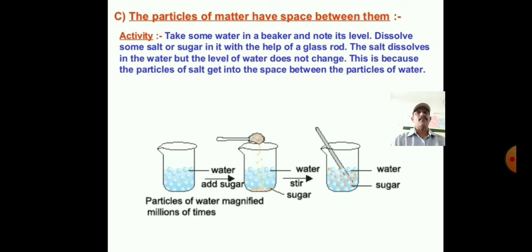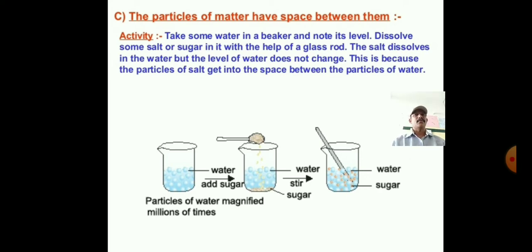Previous day, we have discussed two physical natures of matter. Now, we discuss the remaining three physical natures of matter. They are: the particles of matter have space between them, the particles of matter are continuously moving, and the particles of matter attract each other.